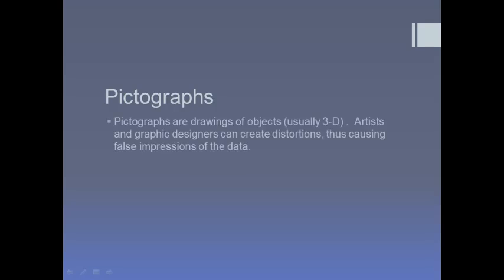The other type of misleading graph is a pictograph. Pictographs are usually 3D drawings, and artists or graphic designers can create distortions amongst the size. Thus, you're creating false impressions of the data.